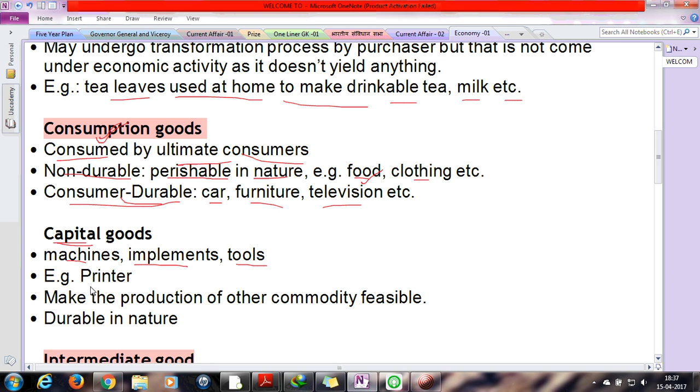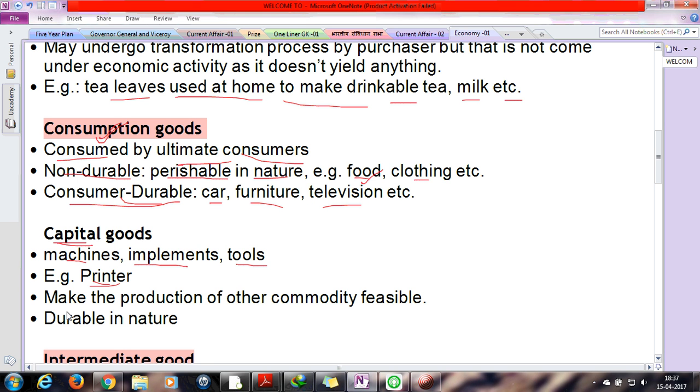For example, a printer. If a shopkeeper or a company buys a printer, then he is able to make printouts and scan or photocopy from that. So that is capital goods.